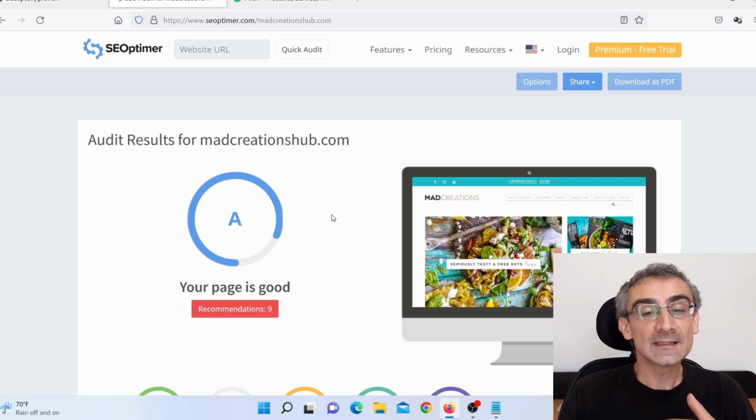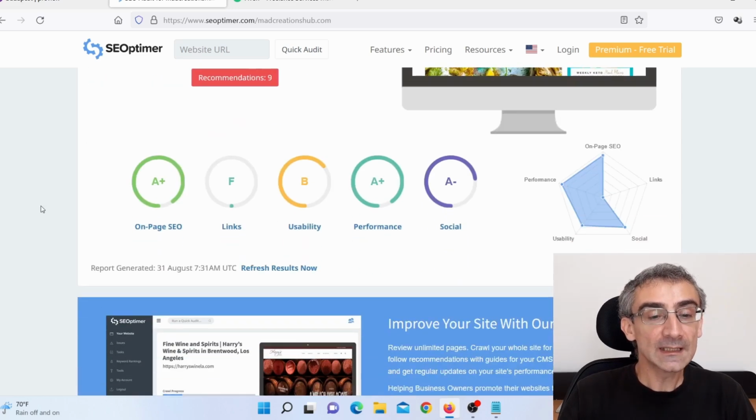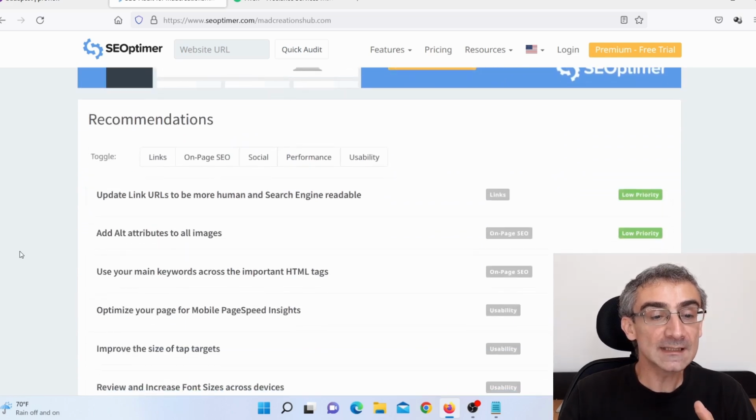Okay, it finished analyzing this website and here you can see your page is good. They gave it an A. And here you can see how this website looks and here you can see all the other stuff. Now this is a really detailed report, even though this is actually a free report. And here you can see so many things.